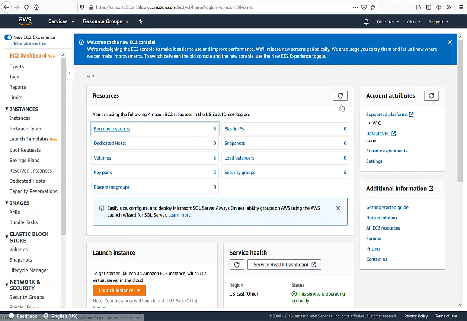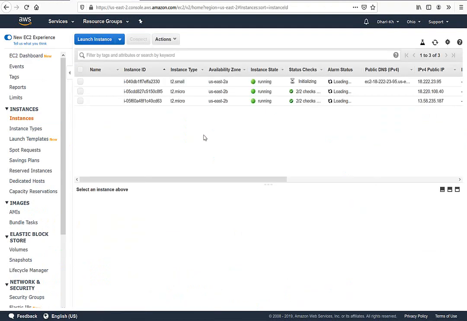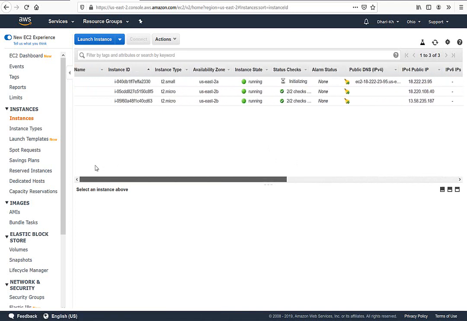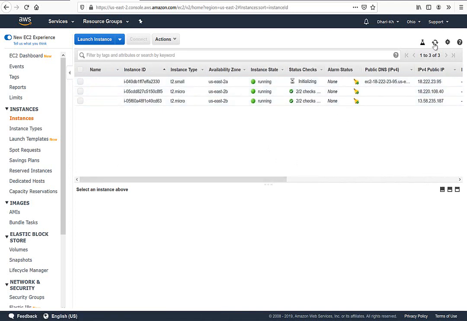I guess if you go here and refresh the running EC2, it was 2, but right now I have a new one they call CloudFormation, which is the computer that I created from the CloudFormation. And you can see the security group, they created a specific security group for that machine, or the CloudFormation engine, as I call it. So you can see here the security group, the name is AWS CloudFormation. So I'm waiting as well to get it done. I guess it takes around a few seconds as well, 1 to 2 minutes to complete.